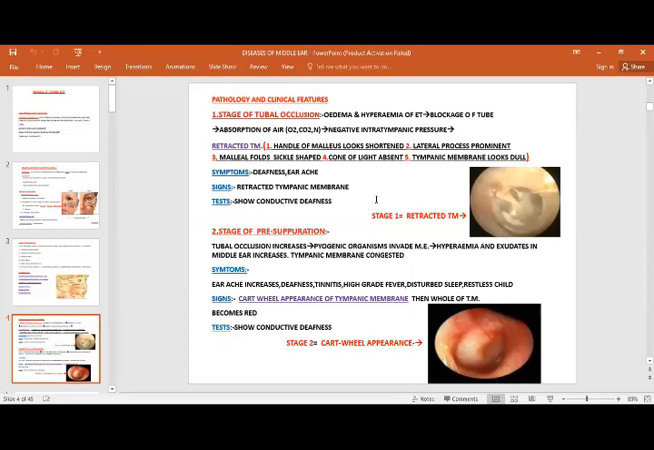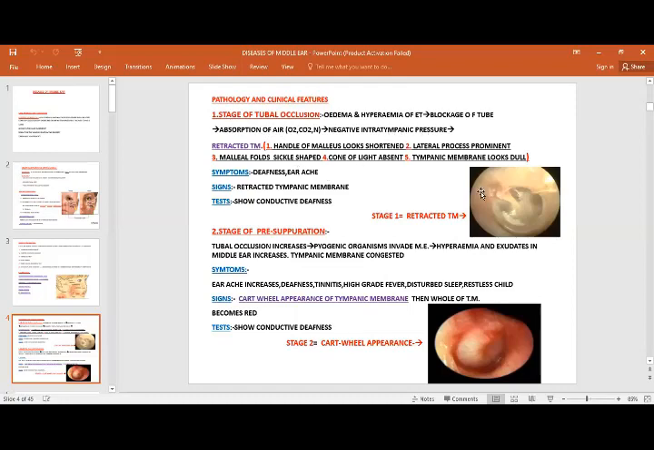There are four stages. You must have learned by now the stage of tubal occlusion. First of all, as we have seen, the most common cause is blockage of the eustachian tube. What happens is edema and hyperemia of the eustachian tube, which causes blockage of the tube, and then of course negative intratympanic pressure increases due to absorption of the air.